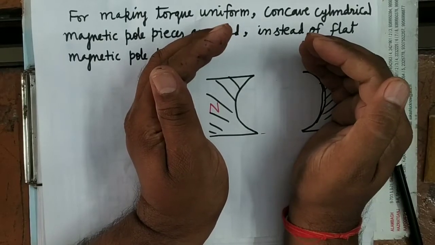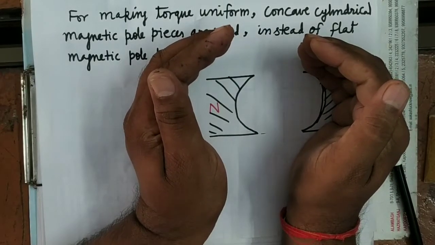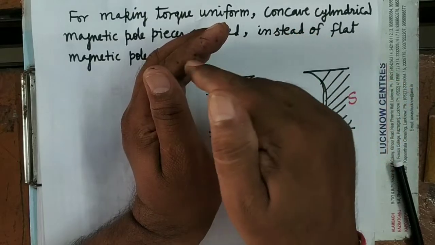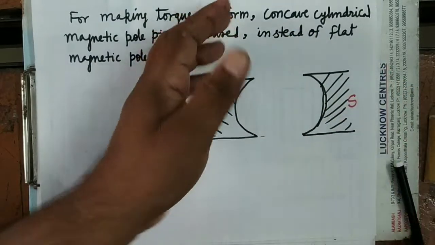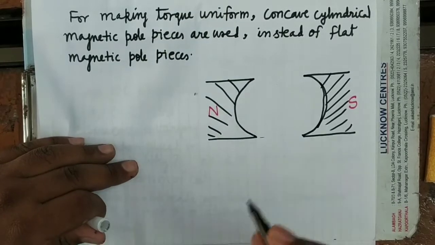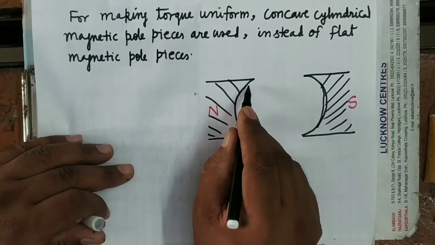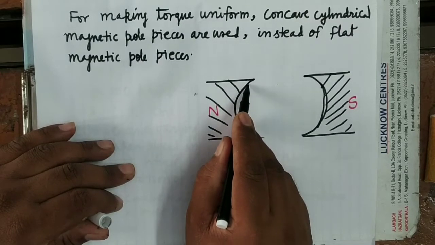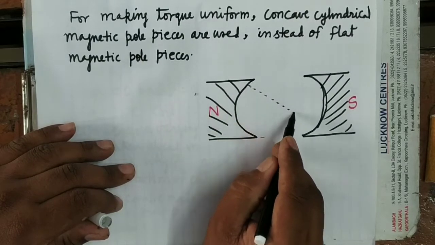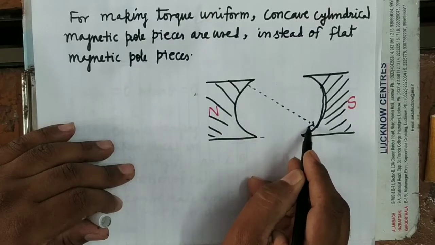So what will be the direction of the magnetic lines of force? This way. It will be along the radius. The pattern will be something like this.